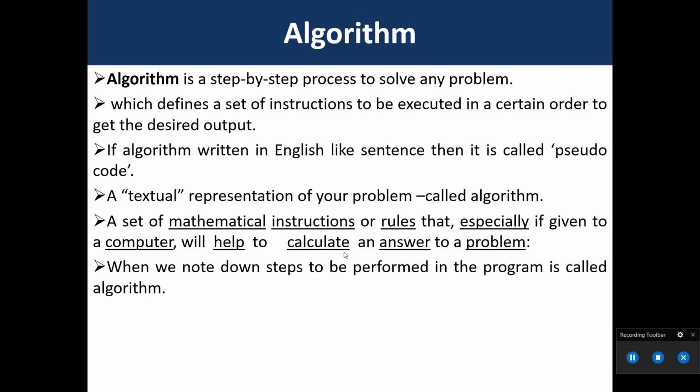Another definition is a set of mathematical instructions or rules that, especially if given to a computer, will help to calculate an answer to a problem. When we note down steps to be performed in the program, it is also known as an algorithm.